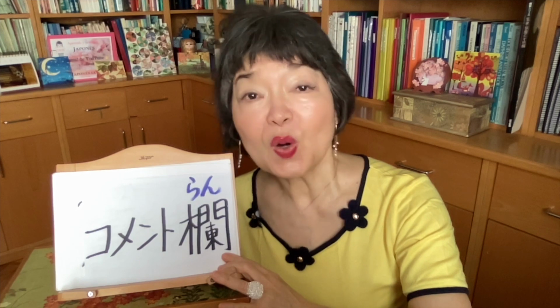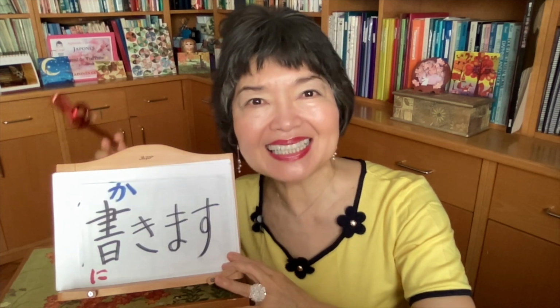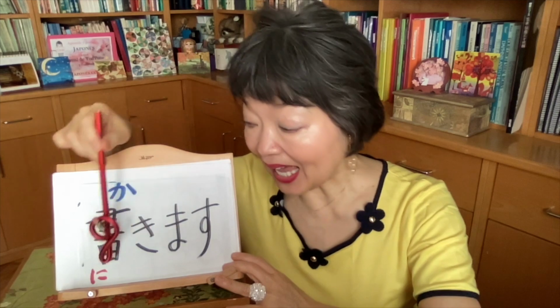Comment field where you can write your comment. We say in Japanese, コメント欄. The verb to write, 書きます.